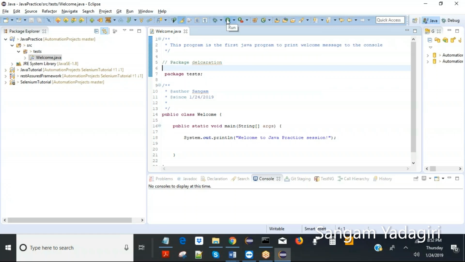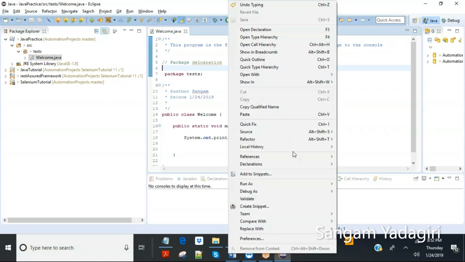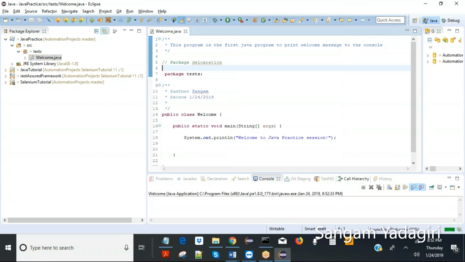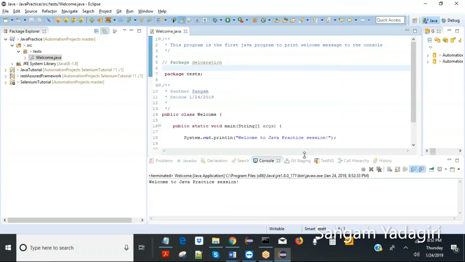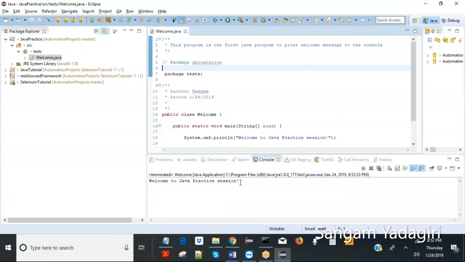Now if I run, let's just make sure we are running the proper class. So I'll just right click and run as Java application. That's easier because it is going to run my current program. Now it is going to run. So now we see something in the console, and this is called the output. And the output is whatever I have written in System.out.println, and that is printed to the console.